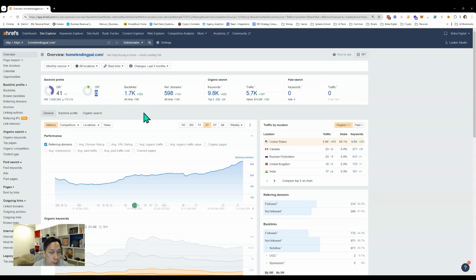Backlinks are the number of backlinks pointing to your site. In this case, we have about 1,700 backlinks, and our all-time high was 15,000. It looks like in the last 30 days we got plus 300 backlinks. It could be that they did some type of PR campaign or marketing campaign that was able to get that many backlinks.